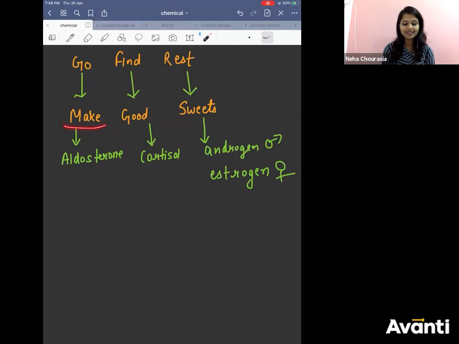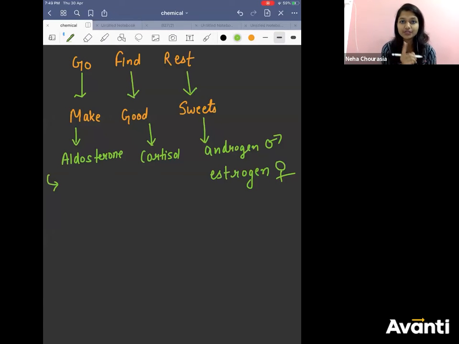Why do we call it mineralocorticoid? Because it is involved in mineral metabolism. It is involved in the water and electrolyte balance, right? Since we are learning this, we can learn the function here only, so that everything is there in one slide. Aldosterone, why are they called mineralocorticoids?